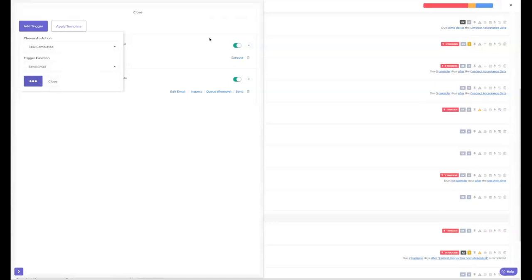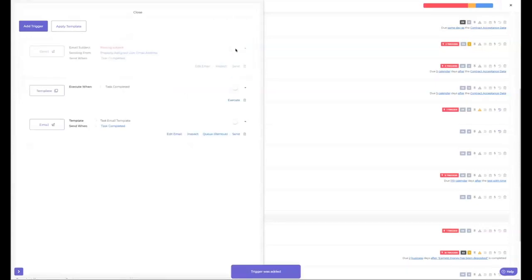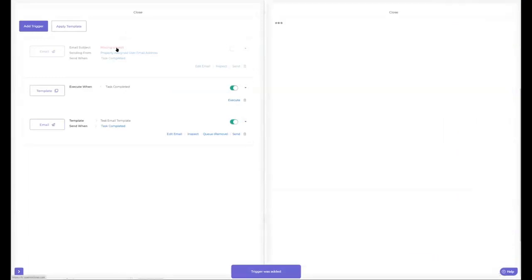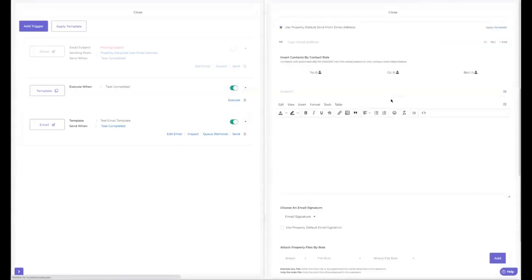Now, when you add it, it's going to be off. So this button's going to be toggled off just so you don't accidentally trigger something that you're still working on. You can come in here, you can set the email. Now, if you're typing an individual email, you should be doing that over in your email templates. In my opinion, everything should be in a template.